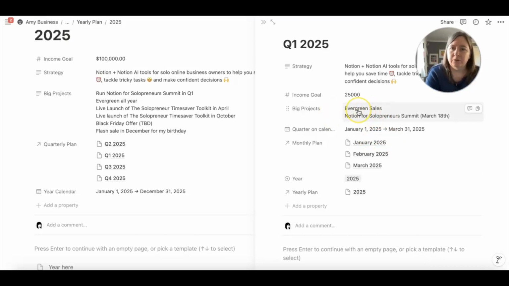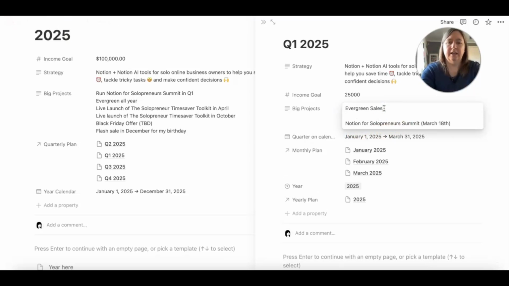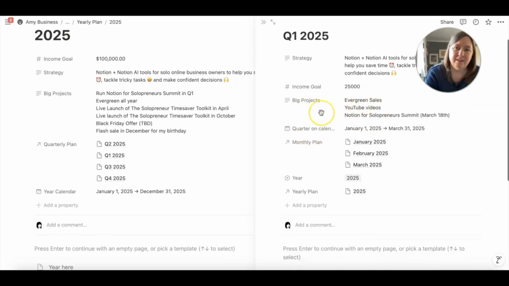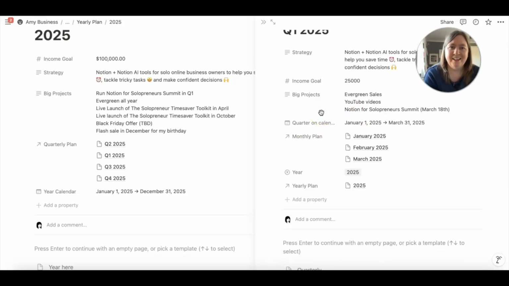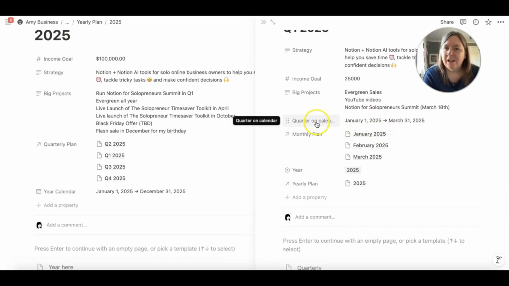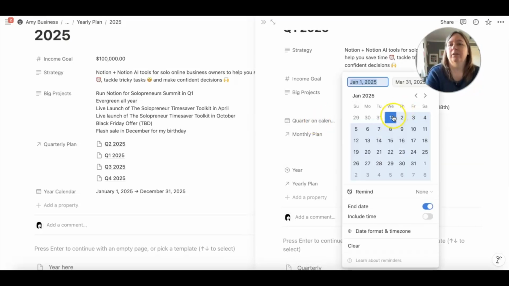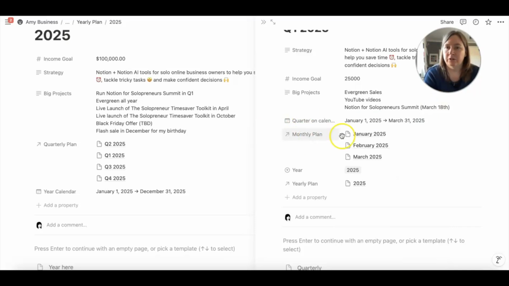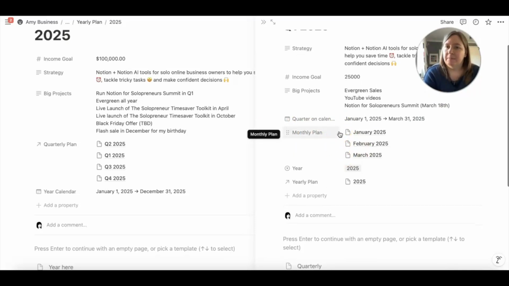So my big projects in Q1 are going to be evergreen sales, so remembering to sell on a daily basis, planning my summit, which will take place in March, and actually YouTube videos. I've forgotten to put that in because that's an ongoing thing as well. I suppose that's technically part of evergreen sales, but I think I need to remind myself to do it because I can fall off the wagon on that one sometimes. And so I've just set up the dates here of what the dates in Q1 are. So I've selected the 1st of January through to the end of March. That's just to help me keep things in chronological order, really, and keep my planners organized.